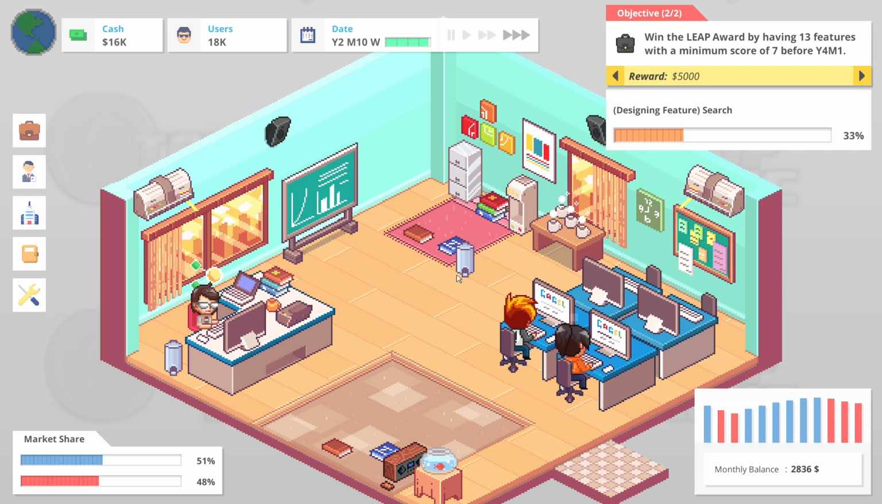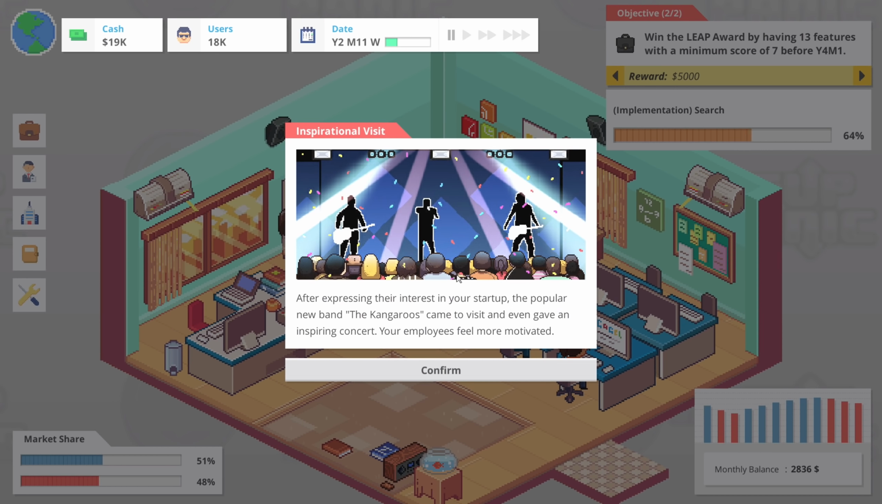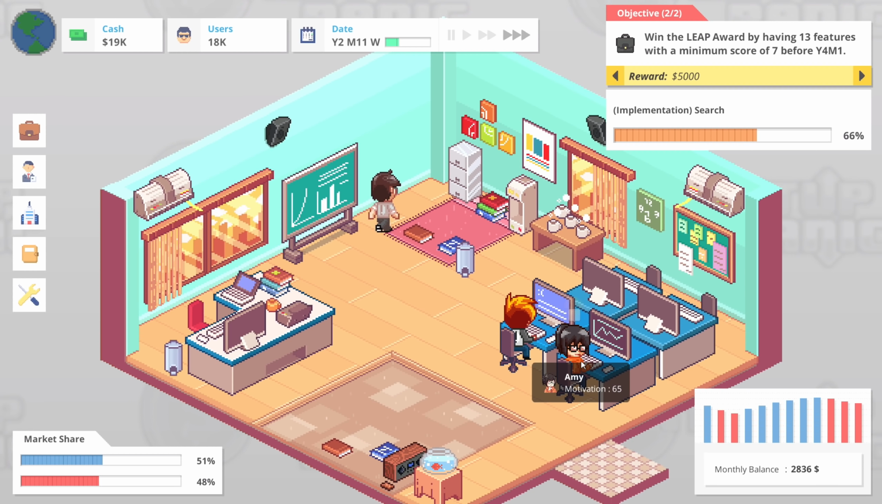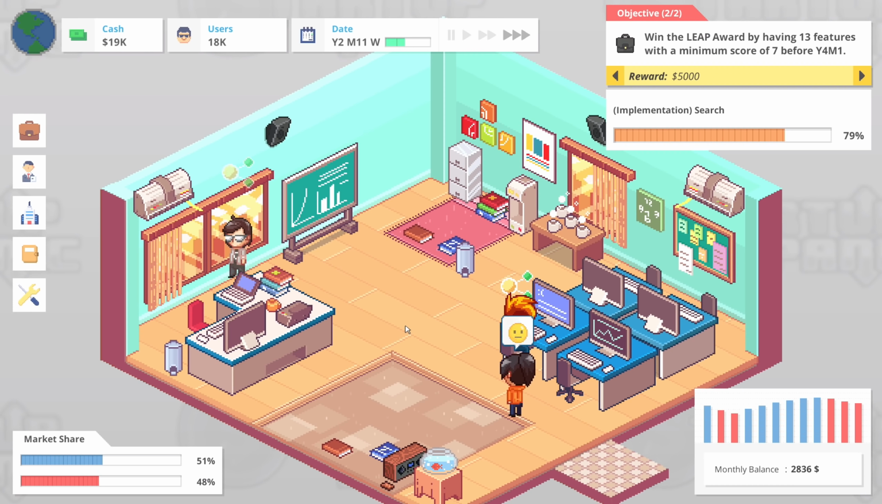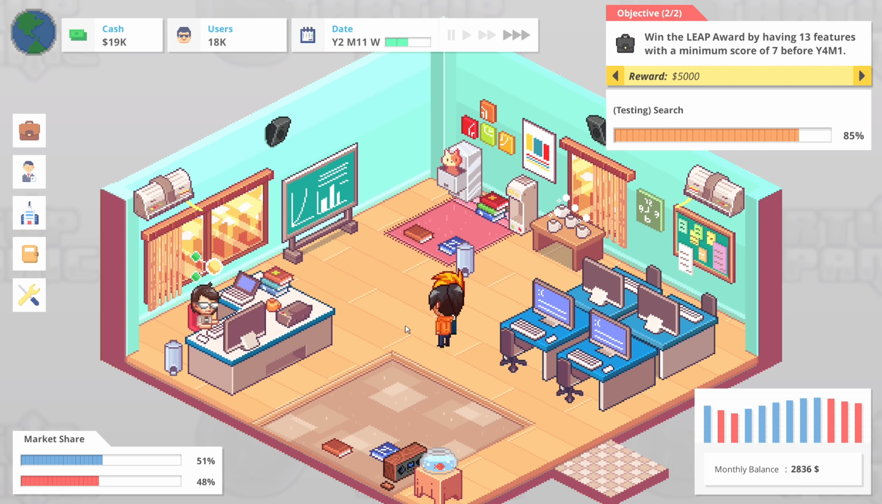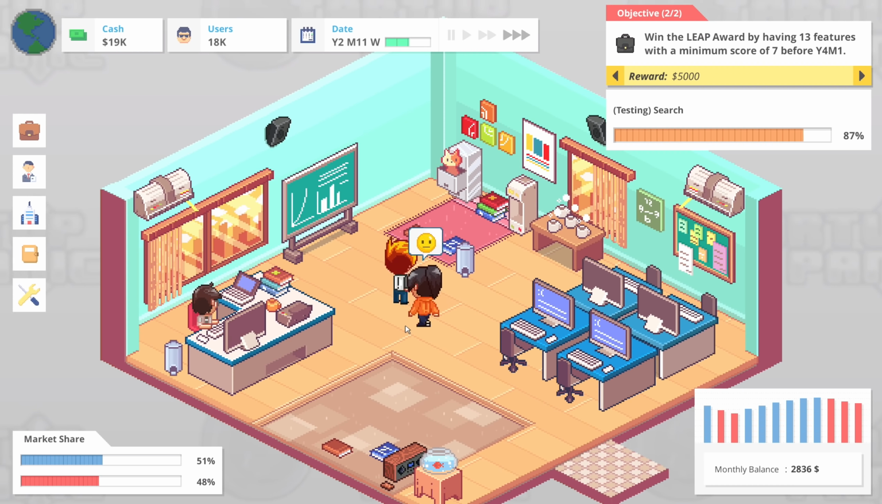I'm not too sure. I feel like we probably need to start training our employees. We probably need to start going back to contract work. That certainly seems like what will be needed here. After expressing their interest in my startup, the popular new band, the Kangaroos, came to visit and even gave an inspiring concert. They feel more motivated. Good. They're not very motivated, but they're certainly a little motivated. I think we are going to need a pretty sizable vacation for all of them after this search revamp.